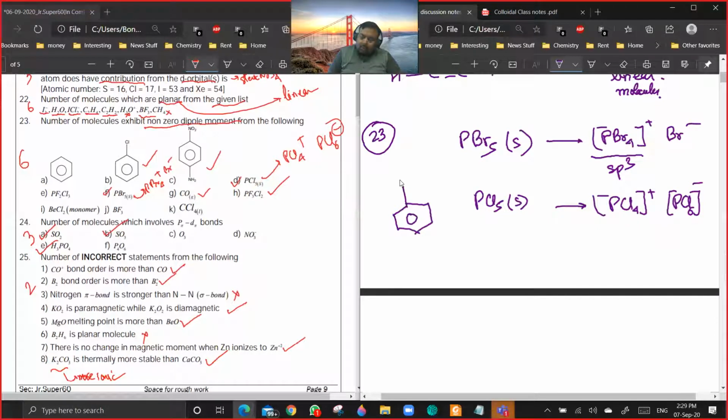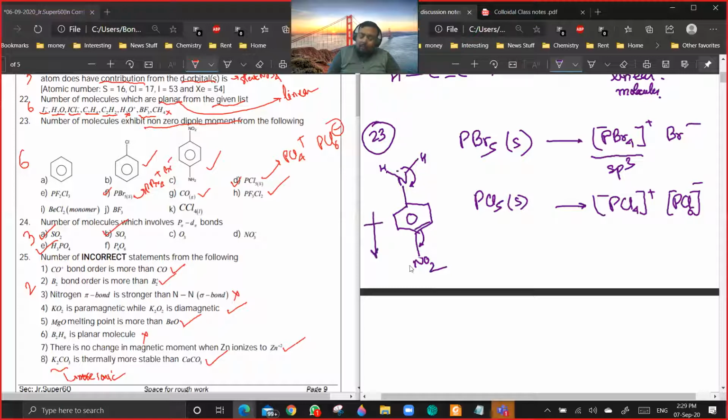See, these are two different groups. NH2 will be giving electrons, and NO2 will be taking electrons from the benzene ring. So it will have some net dipole moment. Are you getting the point?